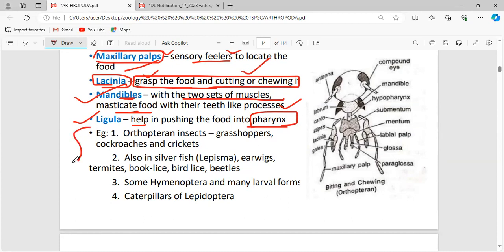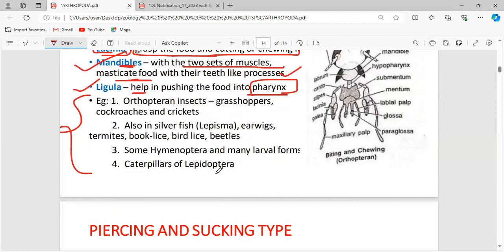And the examples are very, very important. The questions can be asked like this: the example for the order Lepidoptera is the caterpillar. The question can also be asked like this: what is a perfect example for the biting and chewing mechanism? You can say caterpillars. And you also have to know that caterpillars are placed under the order Lepidoptera. This is the important thing. Some Hymenoptera and many larval forms are also examples.